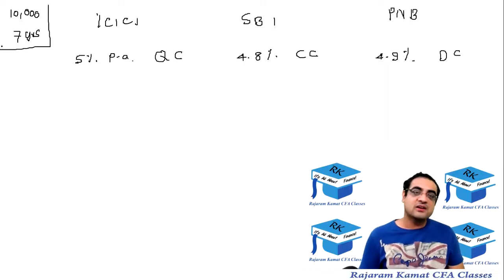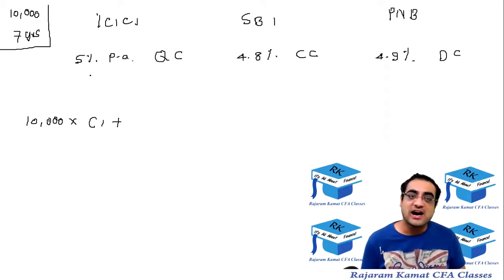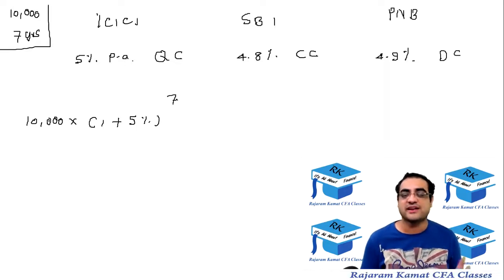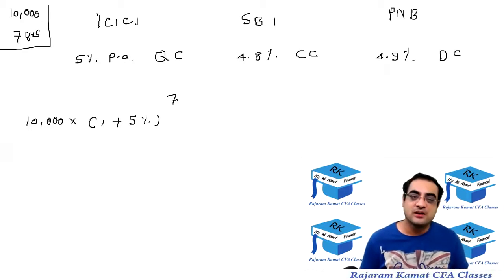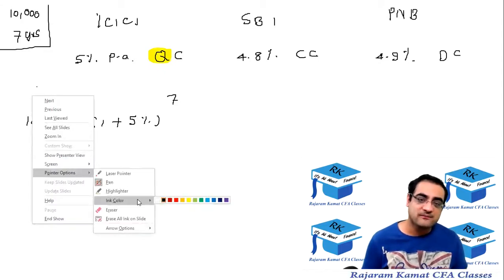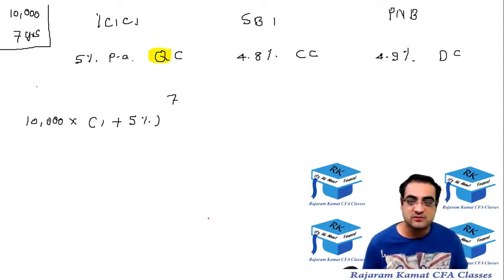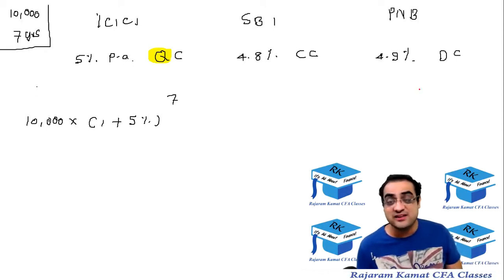So let's see. Principal 10,000 into 1 plus R. R for ICICI is 5%, and raised to N, I'm opening a 7-year FD. So 10,000 principal into 1 plus 5%, raised to 7. But this is quarterly compounding. In a year, how many quarters are there? Let me enable someone, because it is a little boring to talk to myself. Anmol, in a year how many quarters are there? There are 4 quarters.